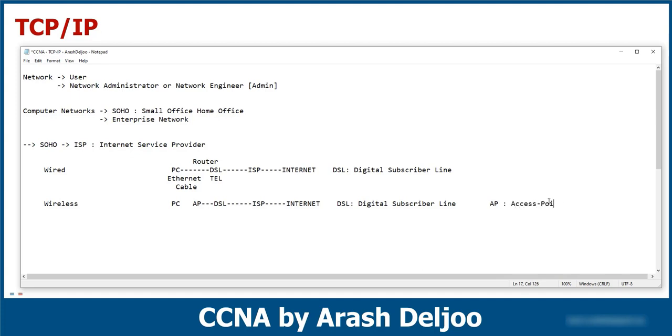Maybe you have a product where the access point and DSL modem, DSL router, reside in one device. You call it a DSL router or DSL modem, but inside that device you have two devices, the AP access point and also the digital subscriber line modem. This is one of the most famous methods that we are using now in our homes. Also, here maybe you connect your tablet, your mobile, your cell phone, or other devices.